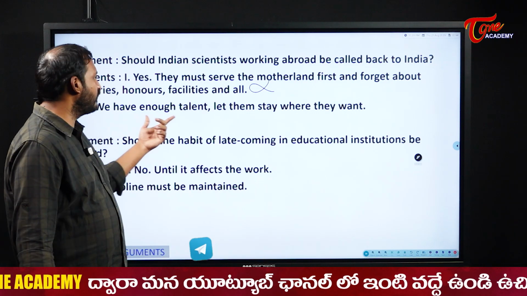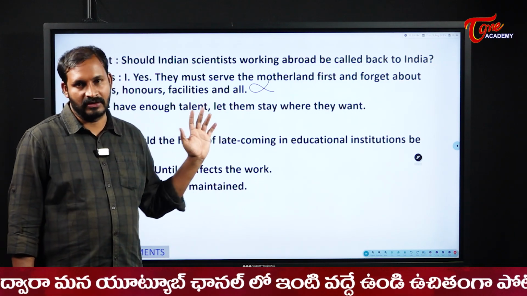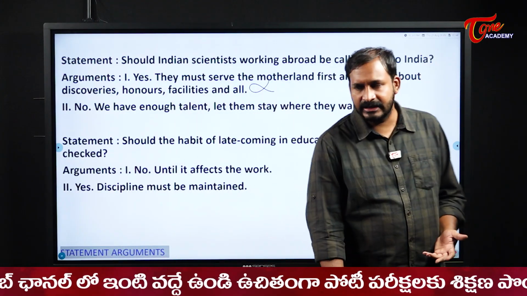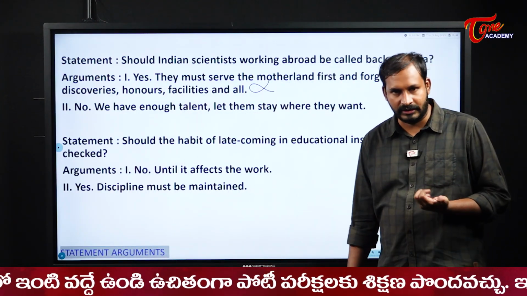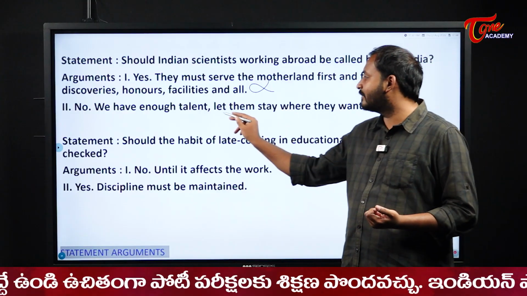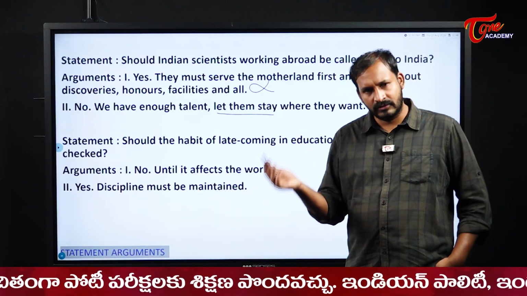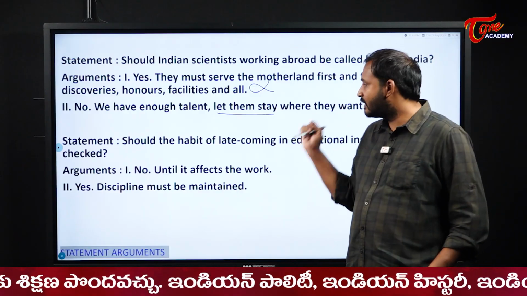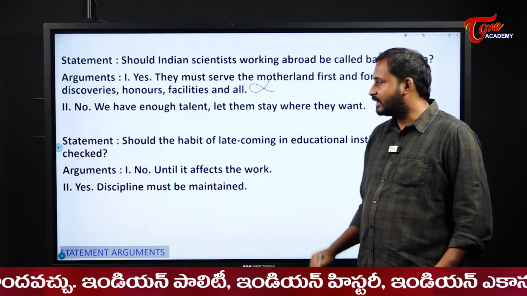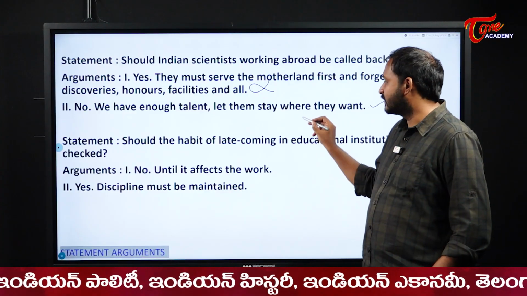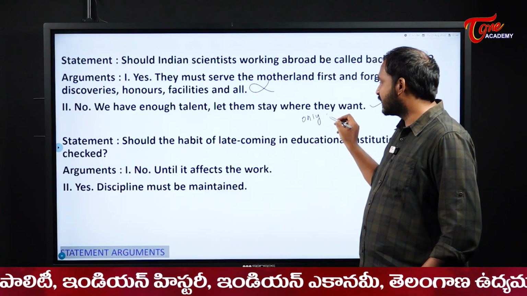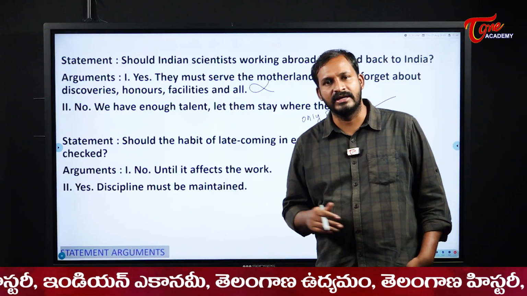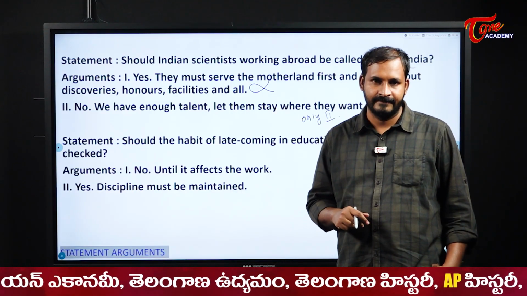Next, no, we have enough talent, let them stay where they want. See, here we are giving them an option. If they want to stay, they can stay, or if they want to come back, they can come back. Here we are giving them an option, right? So here, this is correct for us. So here only the second argument is strong for us. We have enough talent, let them stay wherever they want. That is the correct one.